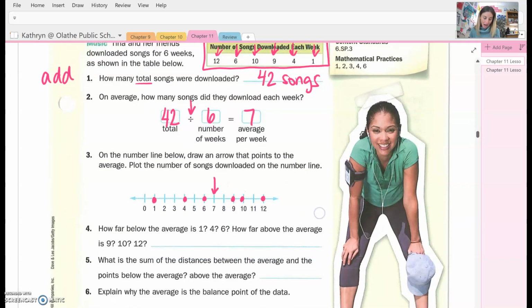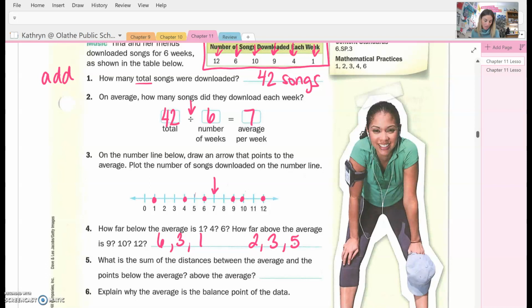It says, how far below the average is 1. So if we're taking a look at how far below the average, so the average is 7, our lowest is 1, how far is that? It is 6, okay, because 7 minus 1 is 6. The next one, what about 4? Okay, well, 1, 2, 3. Takes 3 jumps, the difference is 3, and how about 6? It's 1 away. Then it says how far above the average is 9, 10, and 11. So 9 is 2 away, 10 is 3 away, and 11 is 5 away.